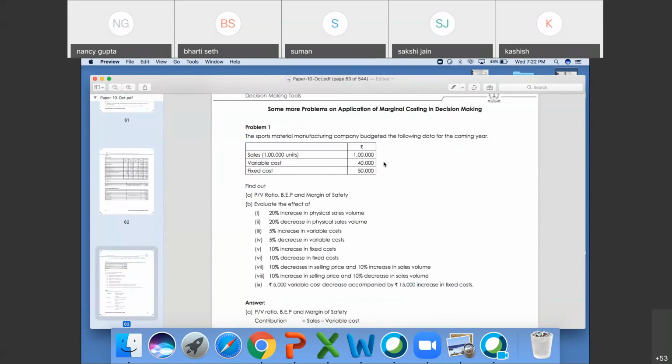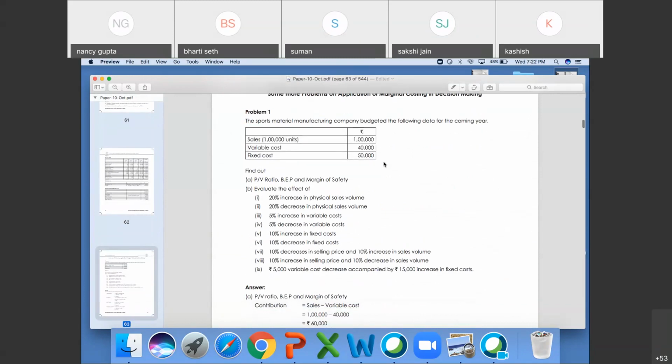Problem 1. See, for this type of question, you have to be practically very much clear about your formulas. You would be able to write. Please write it down in your copy, the formula which I'm going to explain you all. That is sales minus variable cost is your contribution. Contribution minus fixed cost.